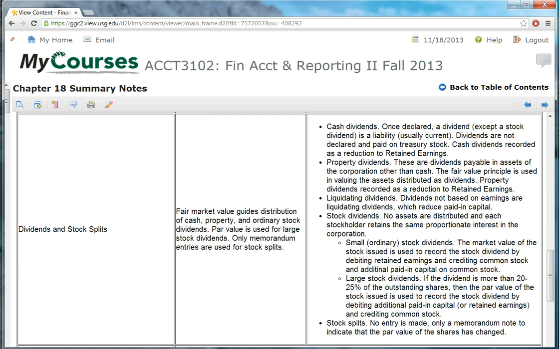Stock dividends are issued very often as a way of sort of giving the illusion that the company is providing a return to the shareholders without really providing a real cash return.